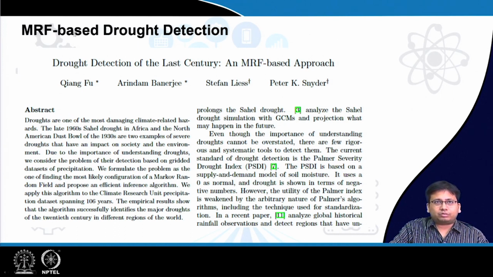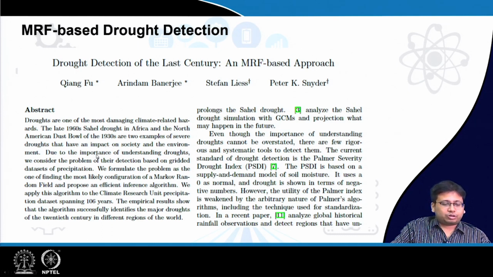One is Markov random field based drought detection in the 20th century. Droughts are one of the most damaging climate related hazards. The late 1960s Sahel drought in Africa and the North American Dust Bowl of the 1930s are two examples of severe droughts that have an impact on society and environment.